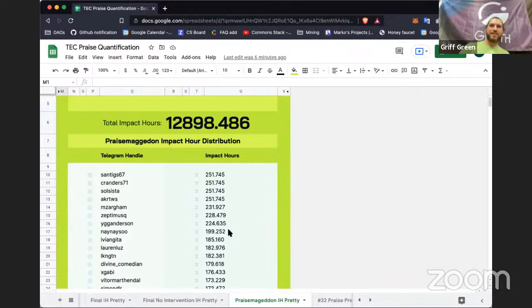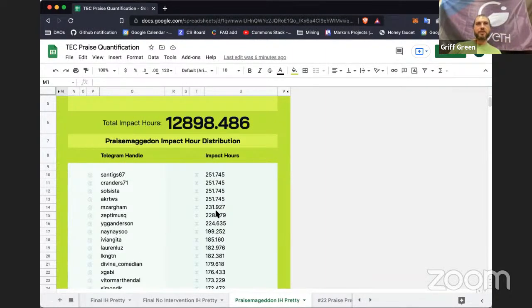So you'll notice in Praise Mageddon that the top 4 are all the same. That's because there were buckets in Praise Mageddon. If you were a volunteer and you never took payment, and you were in the very top group, then you got the same. There are actually only 4 people who were volunteers in the very top group and never got paid, so they all got the same.